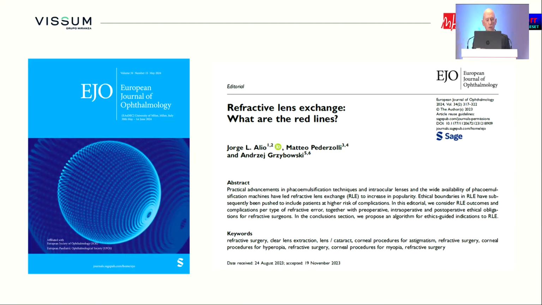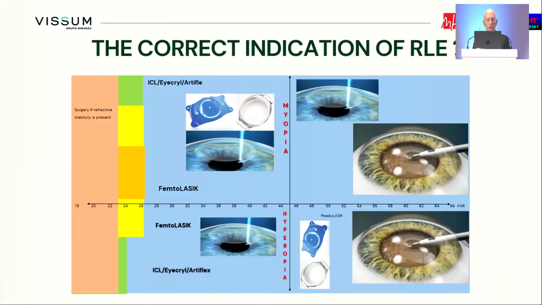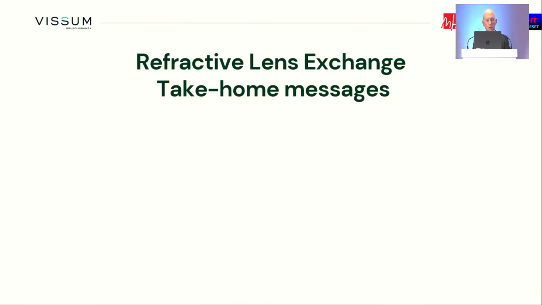And finally, I recommend that you read this paper that we published recently in the European Journal of Ophthalmology about refractive lens exchange: where are the red lines? And I hope that we can help to redefine the red lines today with this symposium, in which we are going to put into the scope refractive lens exchange for myopia and hyperopia at different ages, in order to accomplish the best outcome possible for the benefit of our patients.